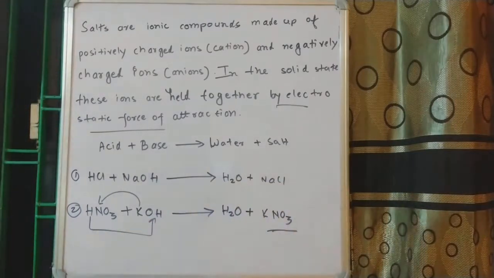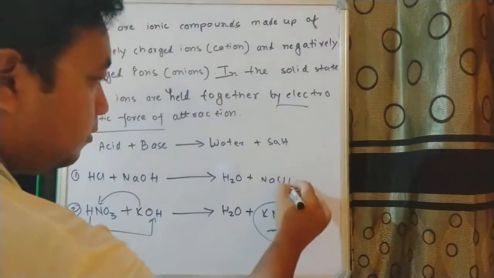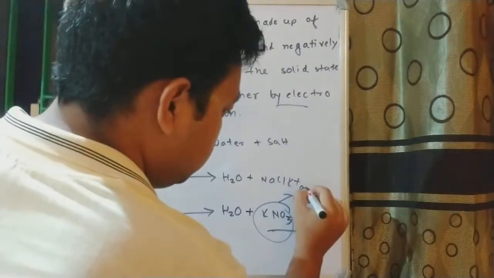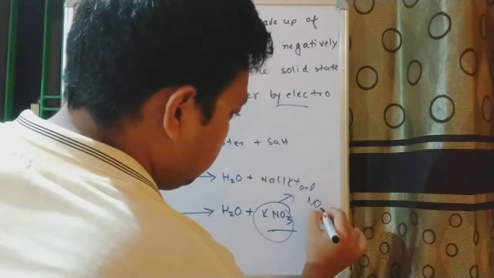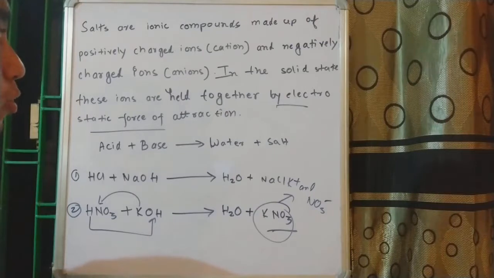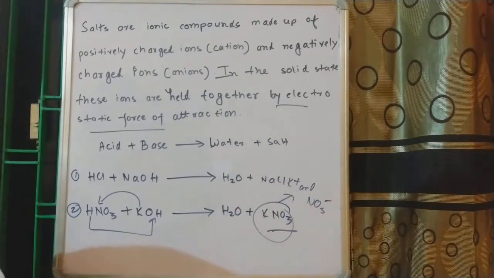This is a salt. Obviously, if we split it up again, then we can have K plus and NO3 minus. K plus and NO3 minus. Here also we can see 2 components, a cation and an anion. So I hope the definition of salt is clear now.